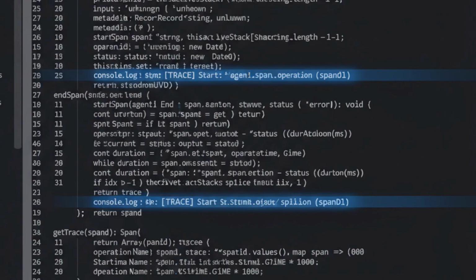You cannot debug what you cannot see. This tracer captures every agent interaction. Who called whom? What was the input? What was the output? How long did it take?